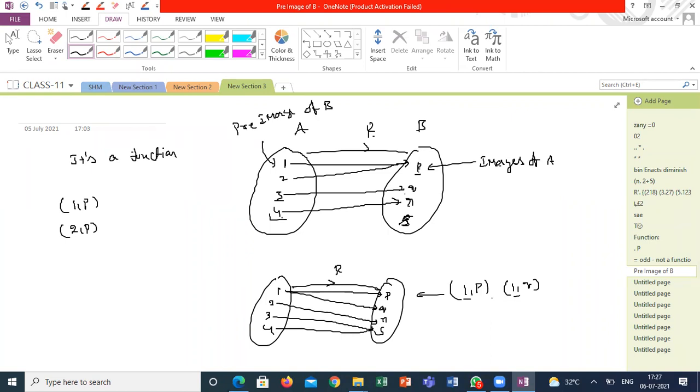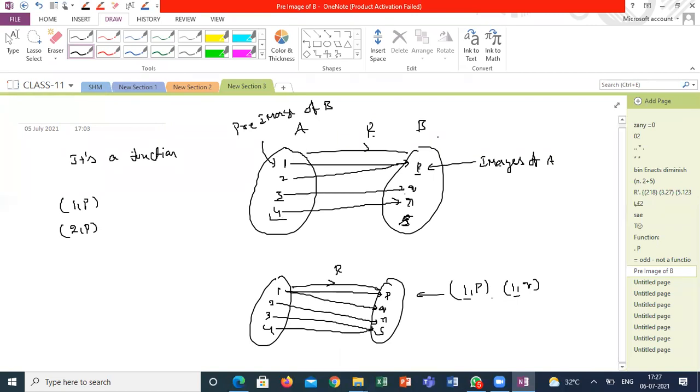Understood, guys, what I'm saying? One should have only one unique image, two should have only one unique image. There might be multiple elements of A having common images, but each and every element of A has one and only one image.